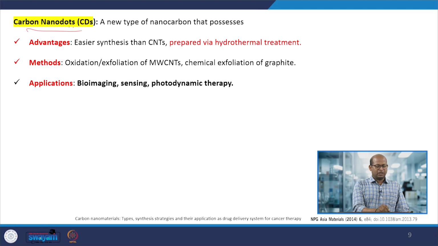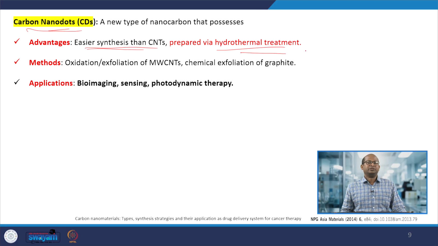Then carbon nanodots, which are also a new type of nanocarbon material. They are easier to synthesize than carbon nanotubes, and can be prepared by hydrothermal treatment, and also by exfoliation of multiwall carbon nanotubes. By oxidation or exfoliation methods you can separate them out, or by chemical exfoliation from graphite, we can prepare these carbon nanodots.